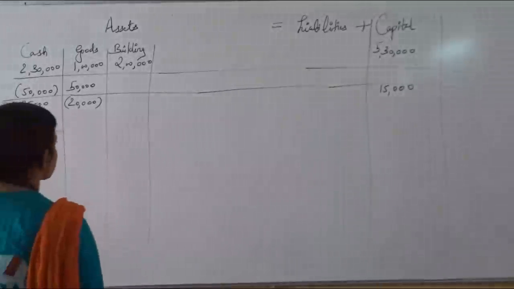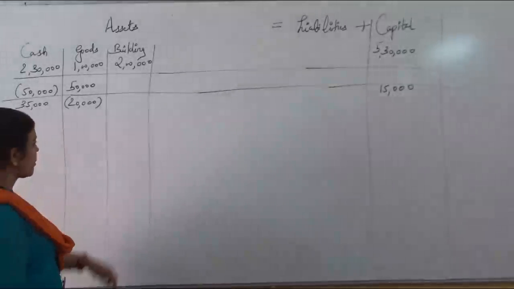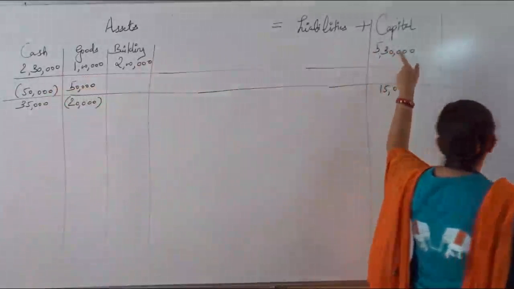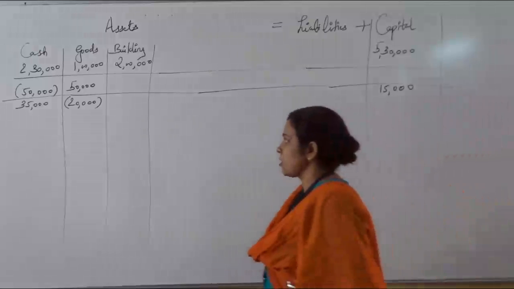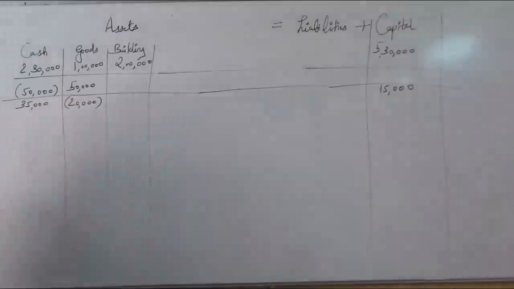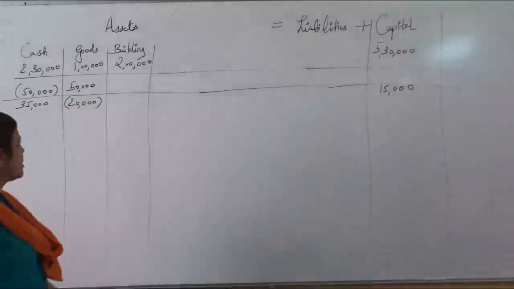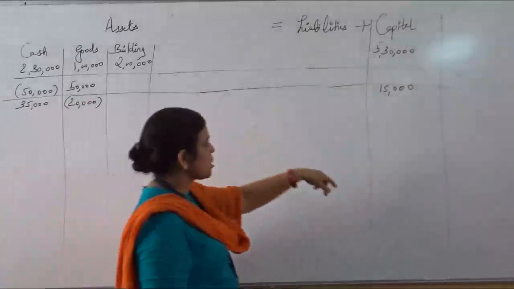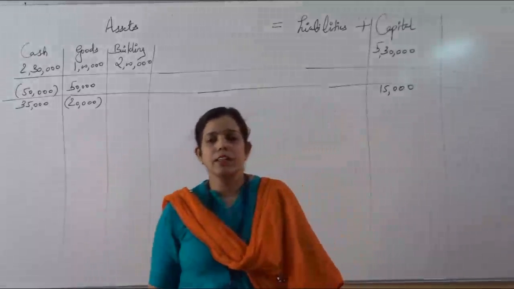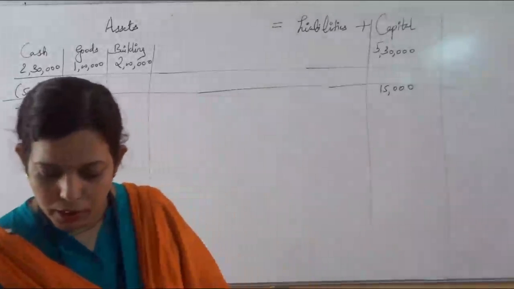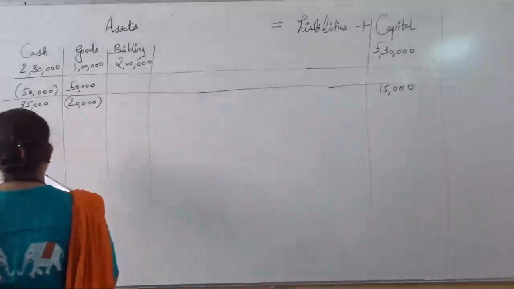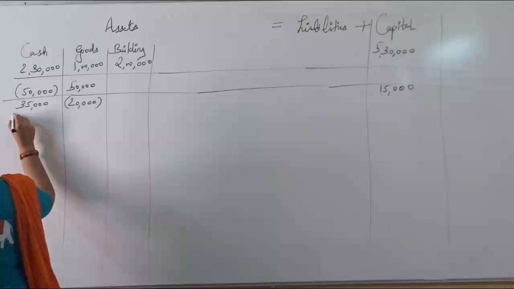You can see the total remains the same in every transaction. From transaction number 1, 5,30,000 was here and the same total is here too. Second transaction, plus 50,000 minus 50,000, so here it became 0, and there also nothing is there. Similarly here 35,000 minus 20,000 is 15,000. On this side also you can see it is 15,000. Like this, the total of both sides always remains the same. Then the next transaction, transaction number 4.